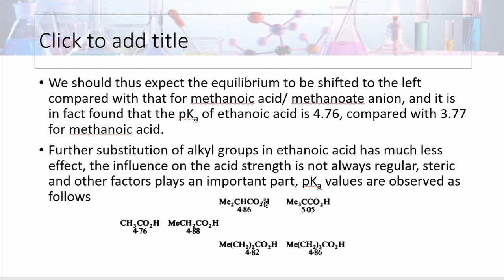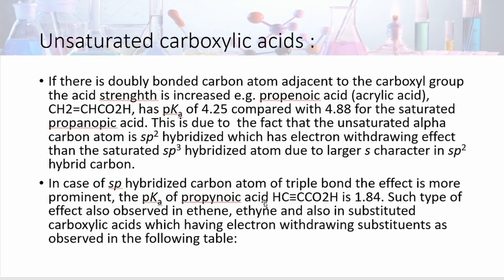In case of unsaturated carboxylic acids, if there is a double bond present adjacent to the carboxylic group, the acid strength is increased. For example, propenoic acid, that is acrylic acid, has a pKa value 4.24 compared with 4.88 for the saturated propanoic acid.